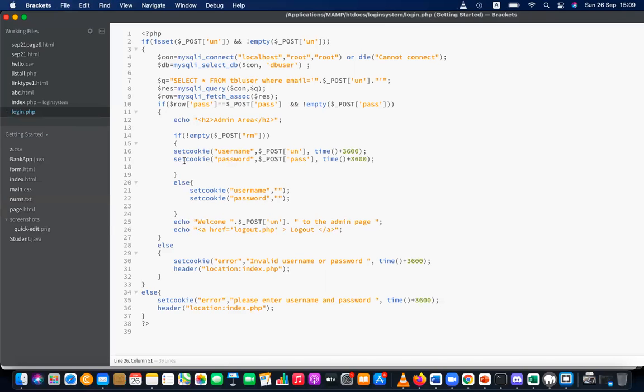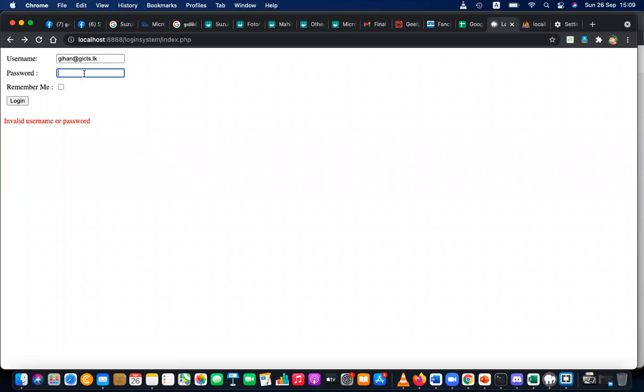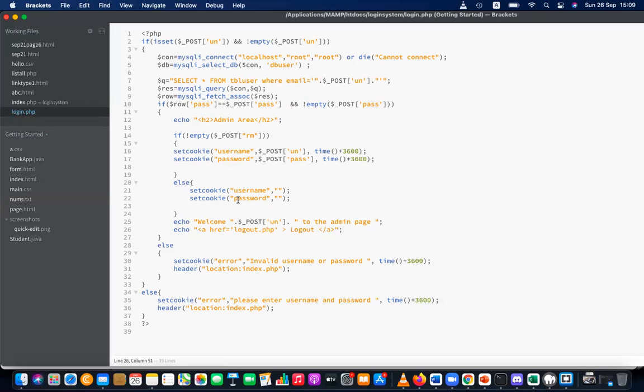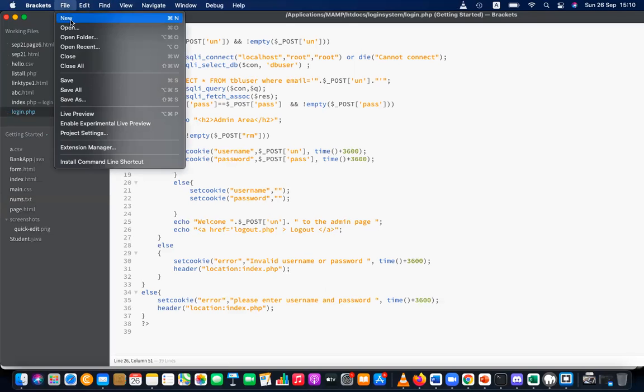Okay. So let's see that. Login, and you can see the logout button. When you click the logout button, it should navigate to another page, that is a new file. It's a PHP file. That is the logout page.